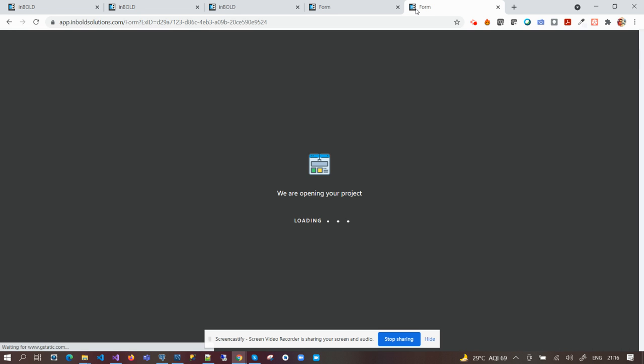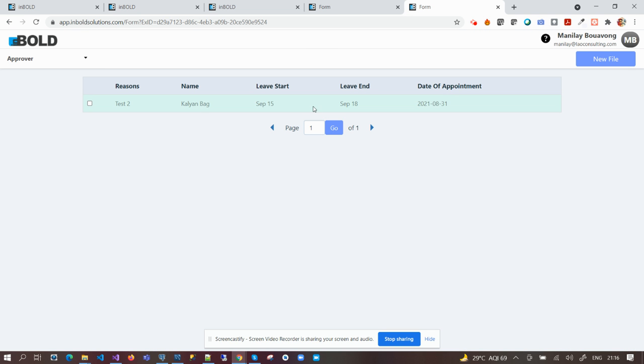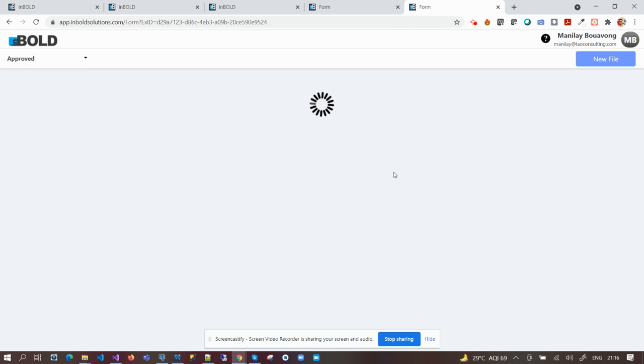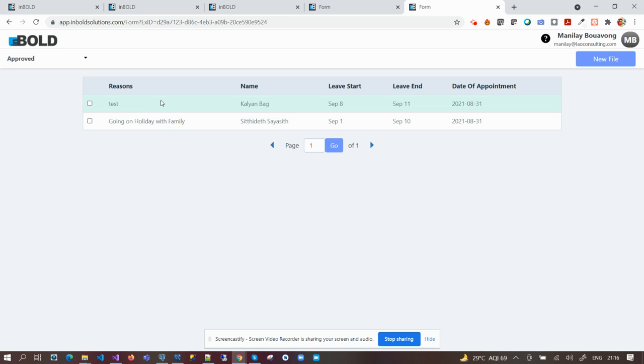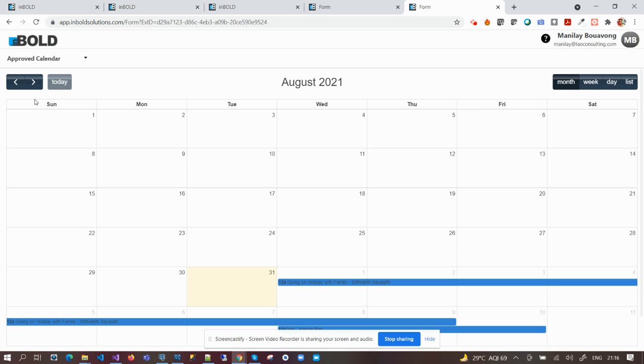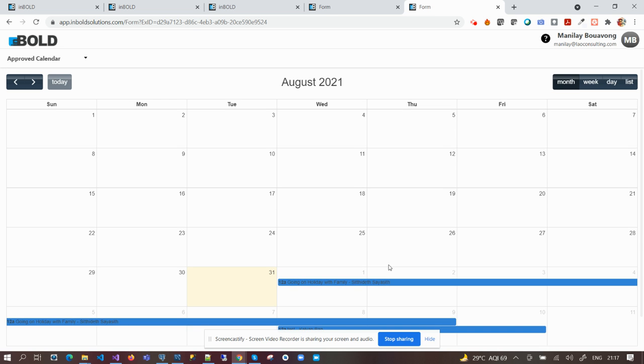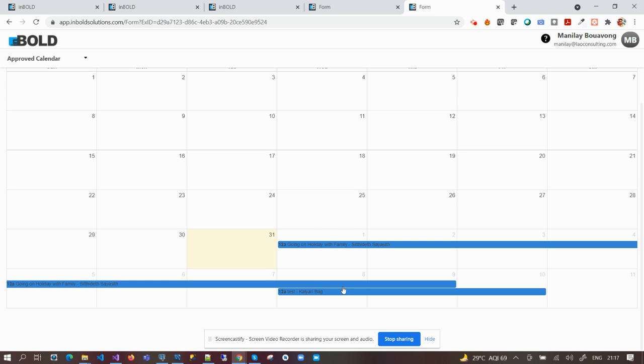Under the approver section, because I requested one leave, it is there. In the approved section I can see the events I have already approved. Another one is the approved calendar. If I am a supervisor of a team, I can see my team members' approved leave on my calendar, so that I can easily approve other leave by checking this calendar.